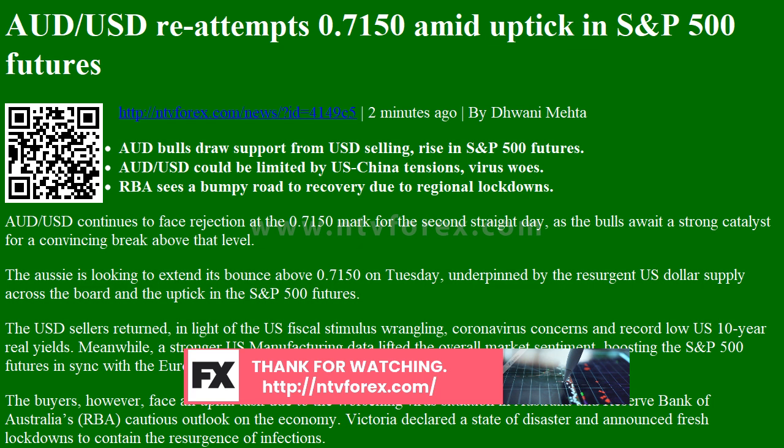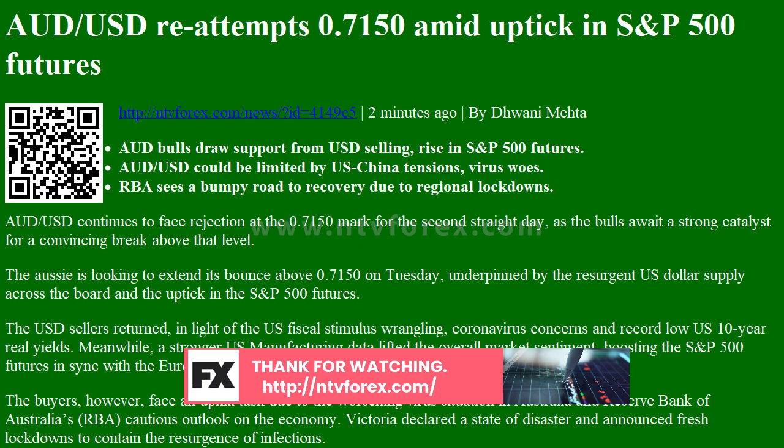Levels: previous daily high 0.715, previous daily low 0.7076, previous weekly high 0.7228, previous weekly low 0.7087, previous monthly high 0.7228, previous monthly low 0.6876, daily Fibonacci 38.2% 0.7104.